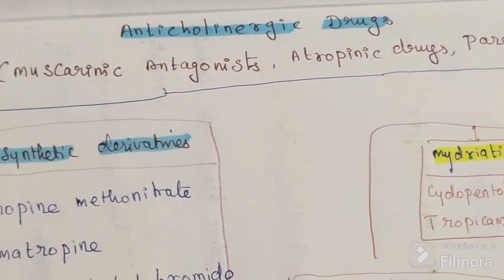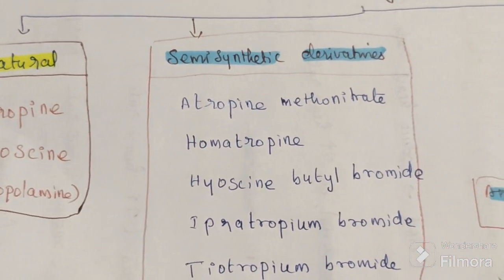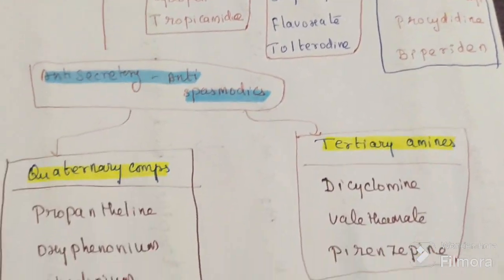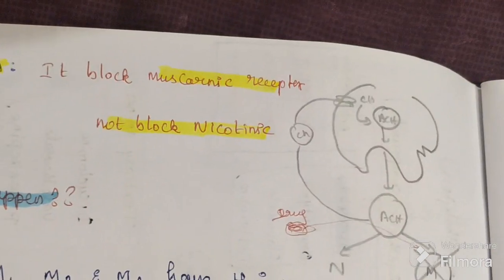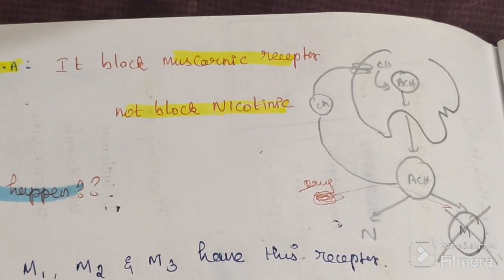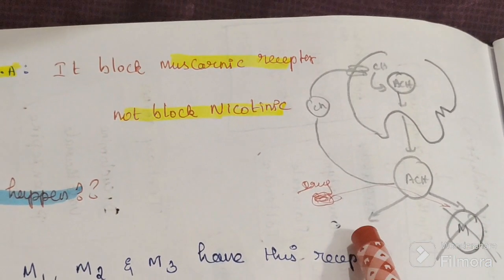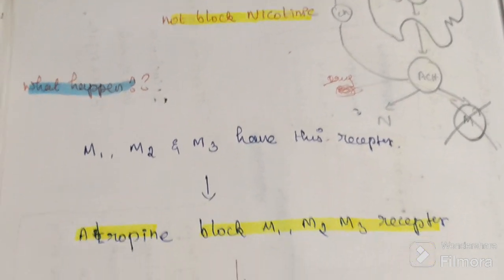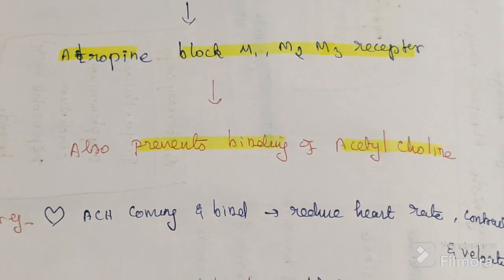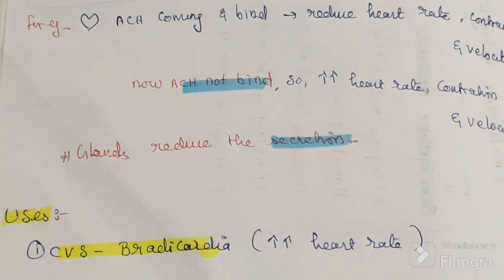So in this video we discussed the anticholinergic drugs. These are the drug examples. Then mechanism of action: it blocks only the muscarinic receptor, not the nicotinic receptor. Because of that it prevents the binding of acetylcholine. It has 6 uses and 2 side effects.